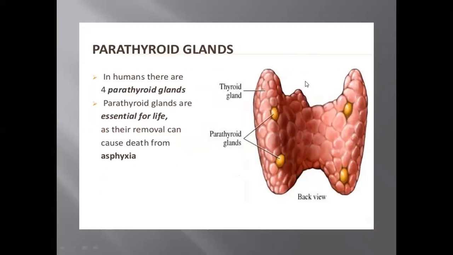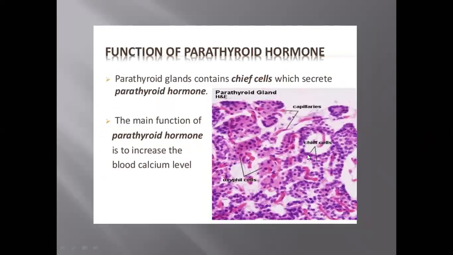They produce a hormone known as parathormone. Yes, the parathyroid glands are producing a hormone called the parathormone. This is the parathormone.